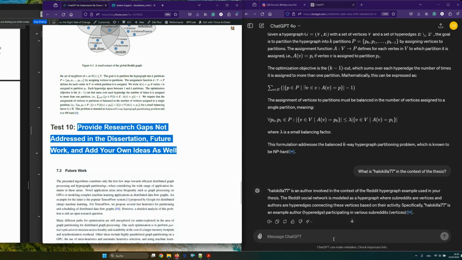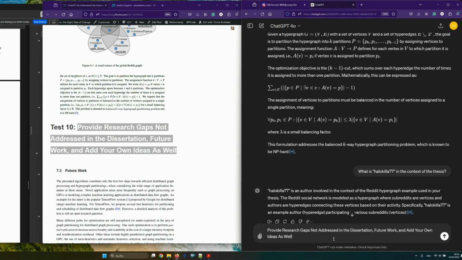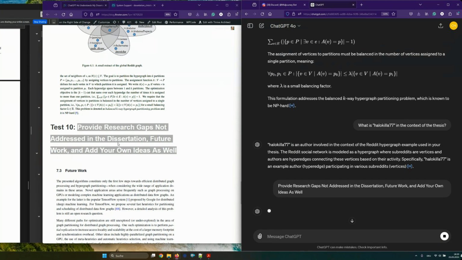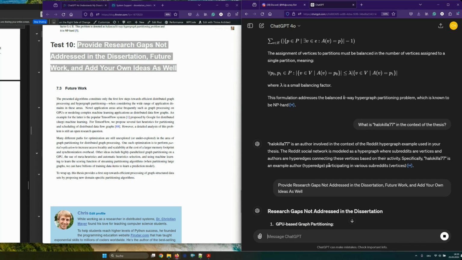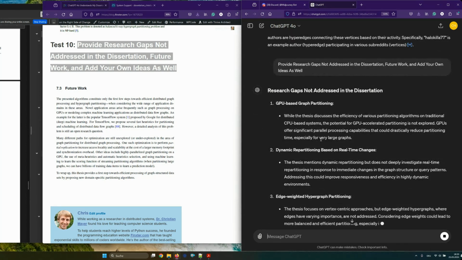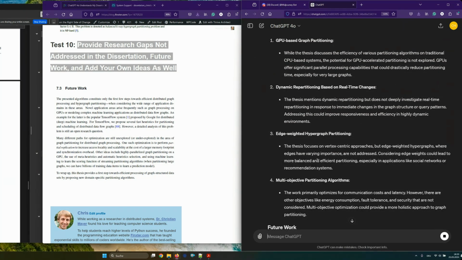Okay, let's ask the next question, which could also only be answered by a researcher, right? Provide some research gaps that are not addressed in the dissertation, future work, and also I'm looking for its own ideas. I gave a section on future work. Probably it will consider this, right? But it will also now provide new research ideas.